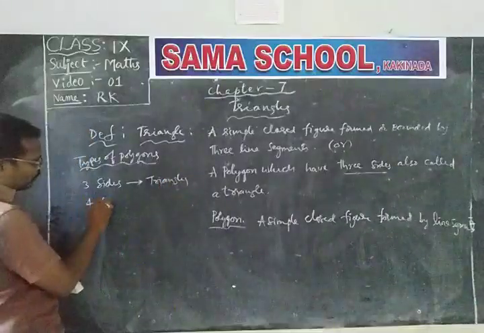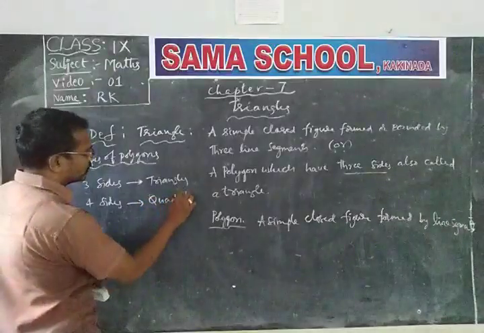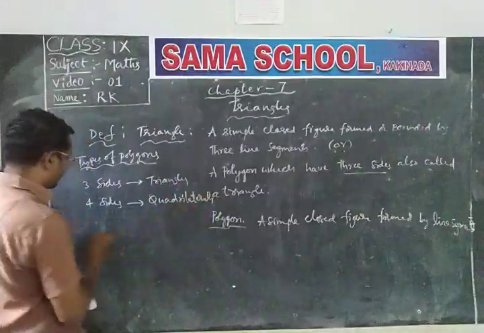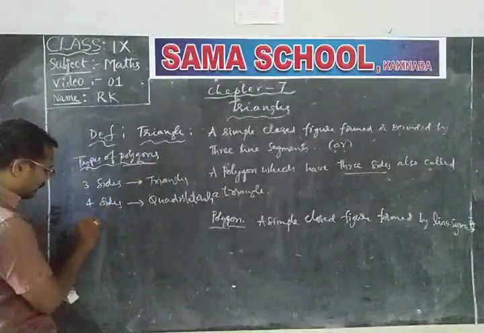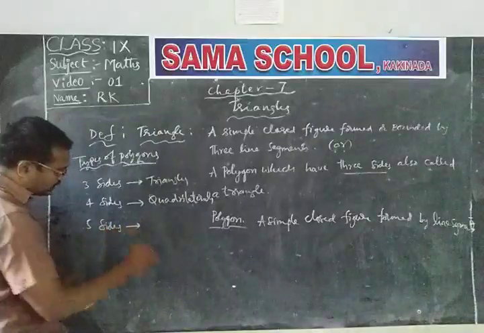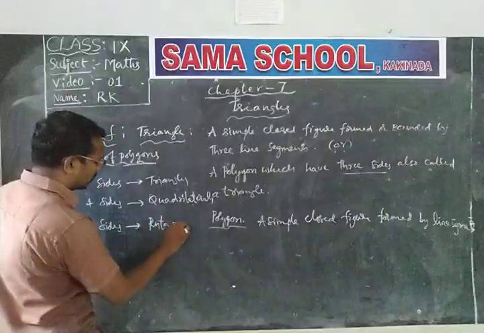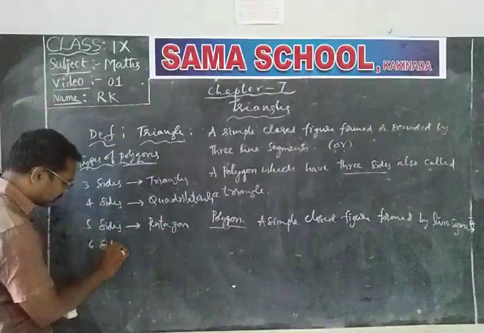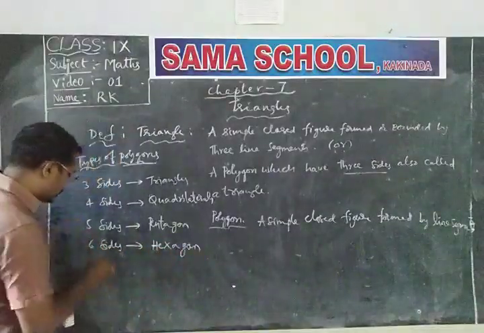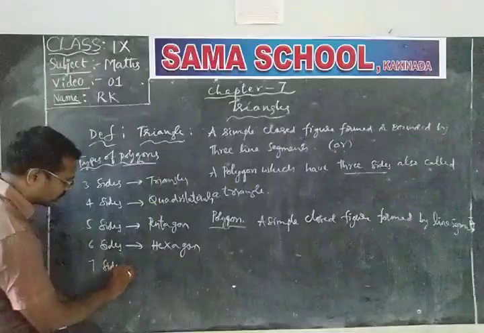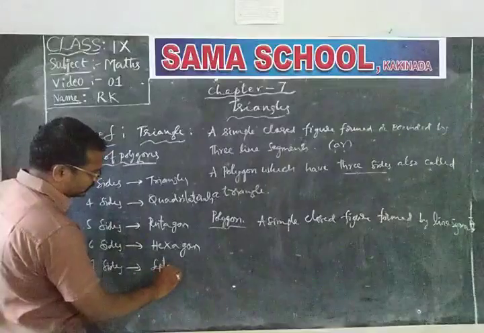A polygon which has four sides is a quadrilateral. A polygon which has five sides is a pentagon. Six sides, hexagon. A polygon which has seven sides is called a septagon.